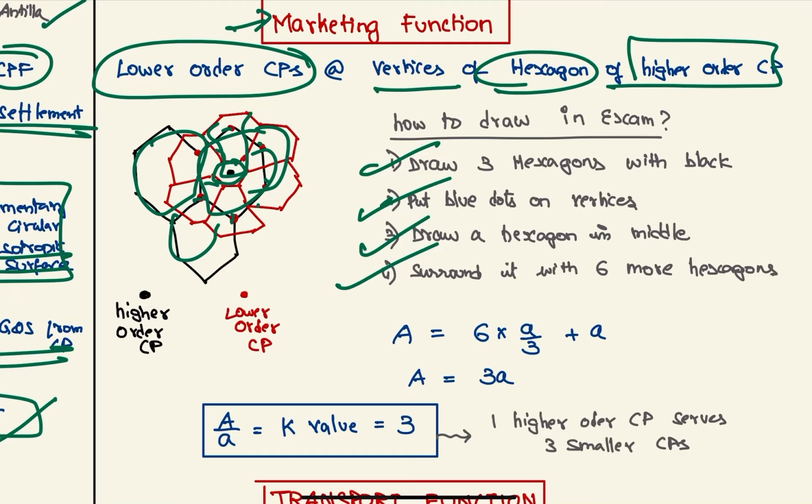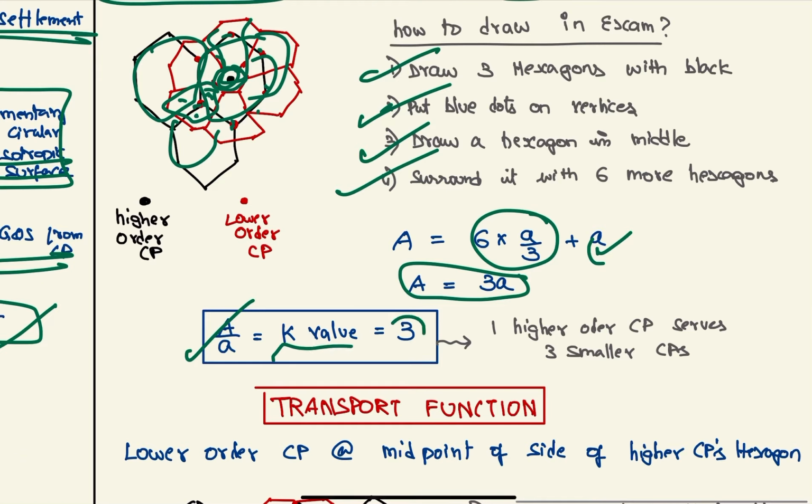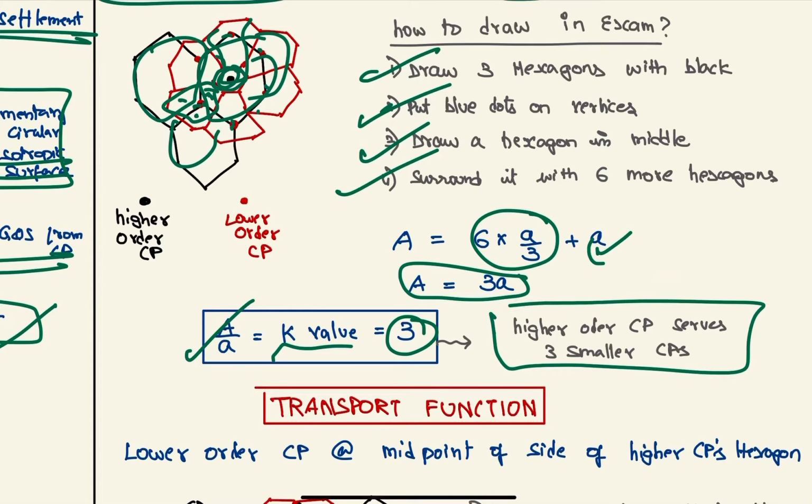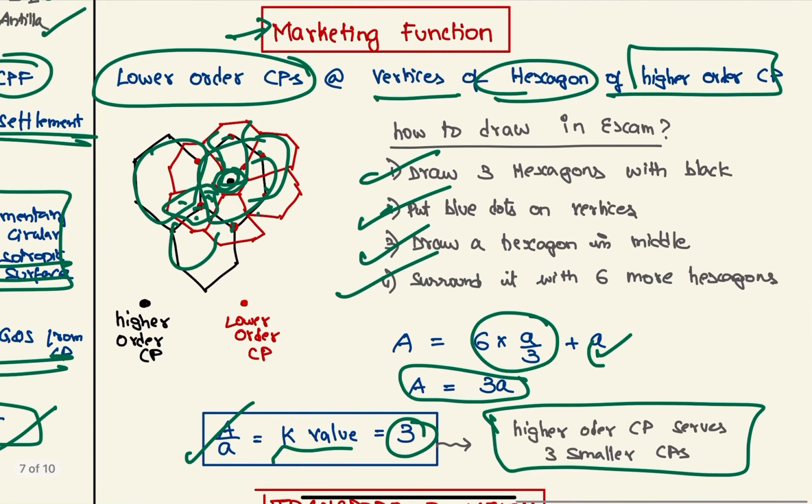So if you see, this small hexagon is being shared by 3 hexagons. Therefore 6 times a by 3, plus this one single hexagon a. Therefore A equal to 3a. Therefore A by a, that is k value, will be 3. Therefore one higher order central place will serve 3 smaller central places for the marketing function.